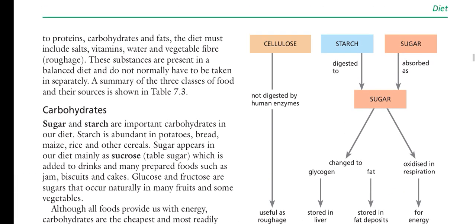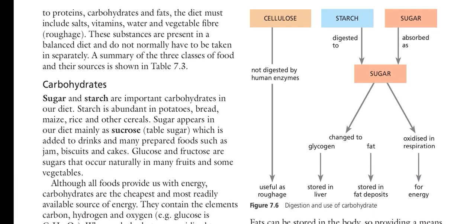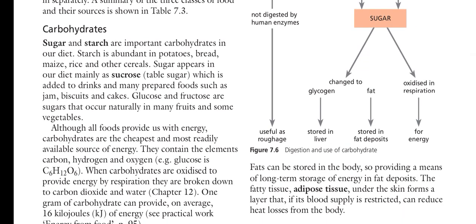So here we have a chart about the carbs. Cellulose is found in the plant cell wall, and the enzyme cellulase is absent in the human body, so it is not digested. It is used as roughage, or dietary fiber, which prevents constipation, makes our digestive system smooth, and gives us a feeling of satiety. Starch is digested to sugars, and sugars change to glycogen when in excess, so it